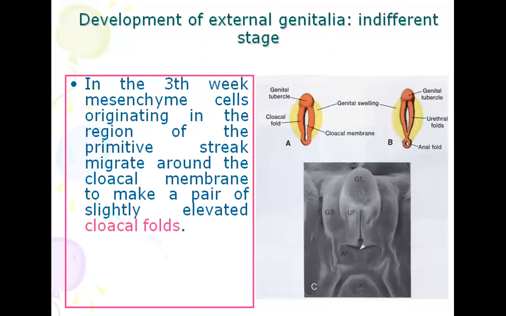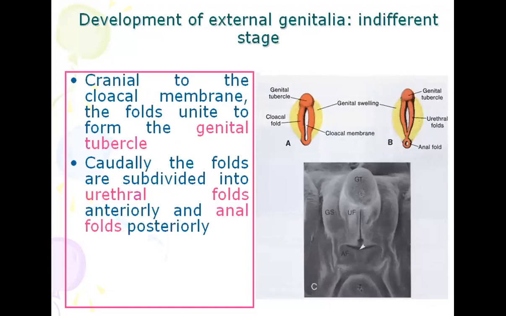Now, development of external genitalia. In the third week, mesenchymal cells originating in the region of the primitive streak migrate around the cloacal membrane to make a pair of slightly elevated cloacal folds. The cloacal membrane and cloacal folds are formed, you can see in this A, and the genital swelling lateral to this fold, cranial to the cloacal membrane. The cloacal folds unite to form a genital tubercle. You can see in this diagram, the genital tubercle is formed.